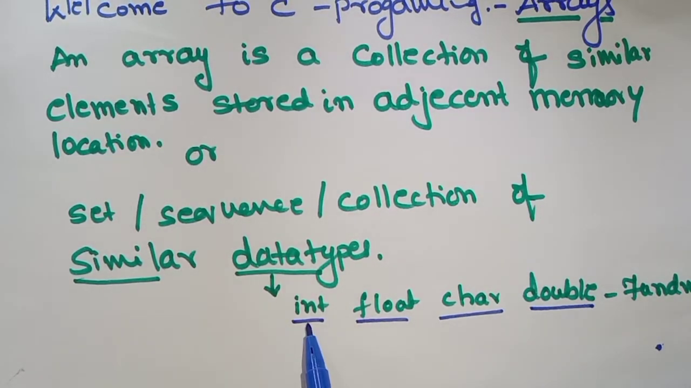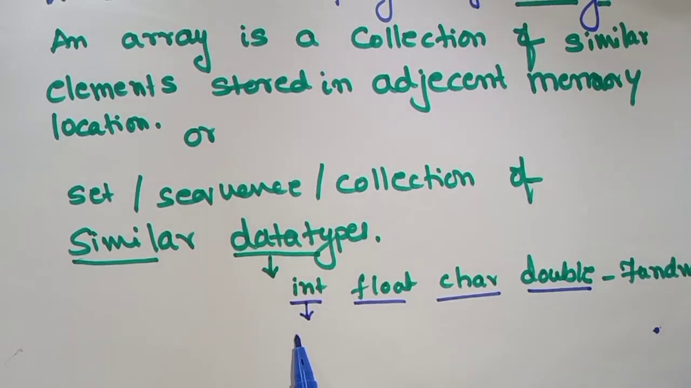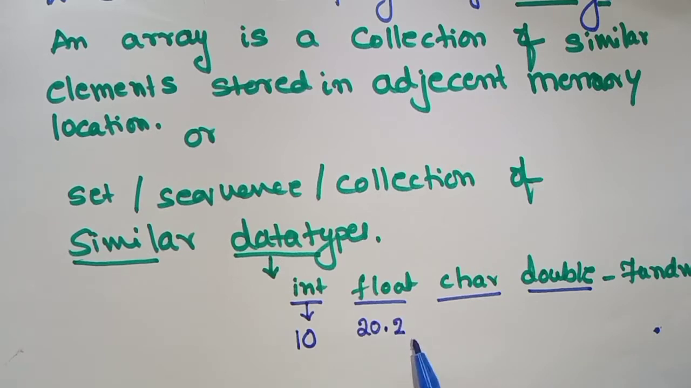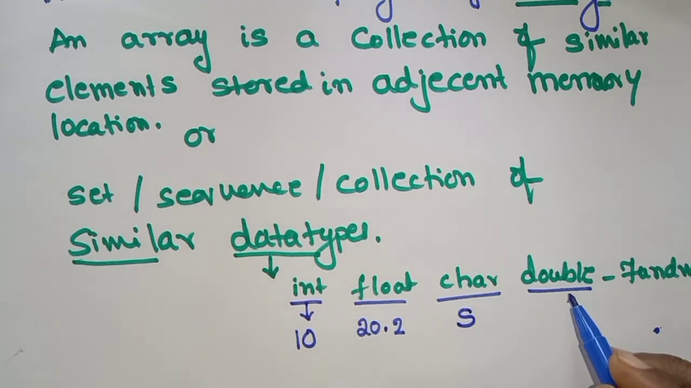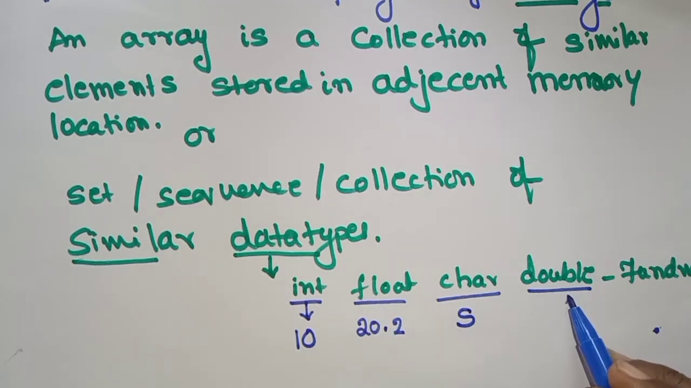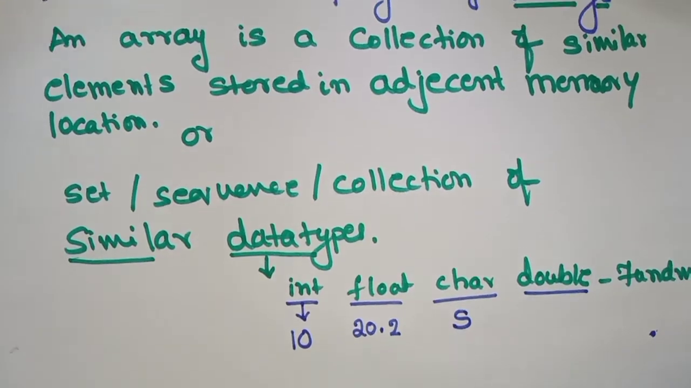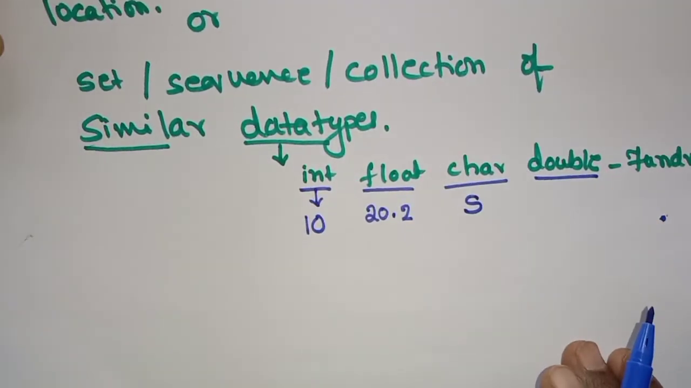For example, an integer can store only a single value. If I want to store 10, then we use the integer type. If I want to store something like 20.2, we use float. If I want to store a character, I use the character data type. Double is used if you want more precision than float.